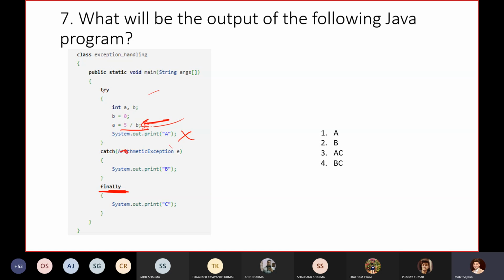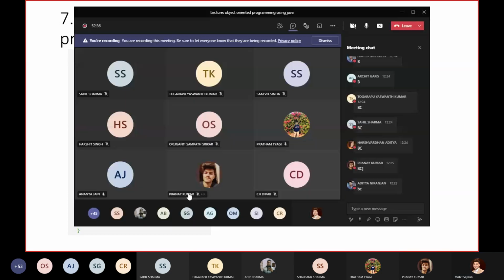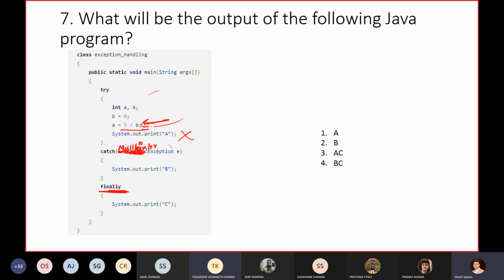Now, what if I write NullPointerException instead? Can anyone tell me, for this scenario, what output I will get if I write NullPointerException? Some of you say we get an error, sir.